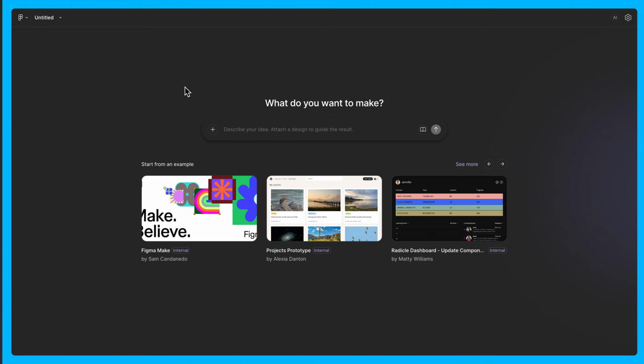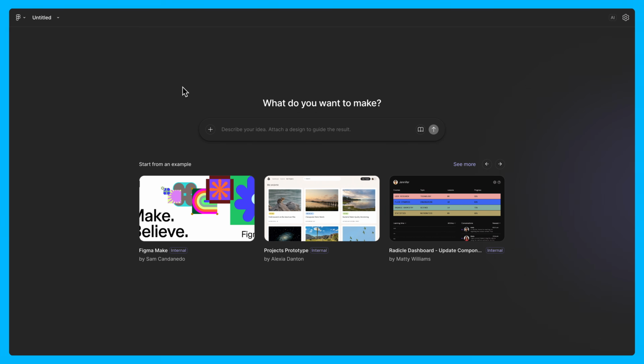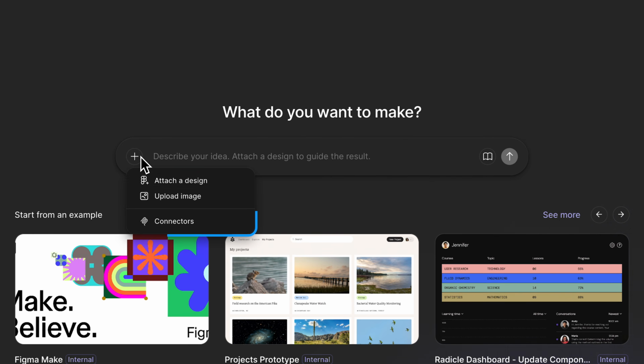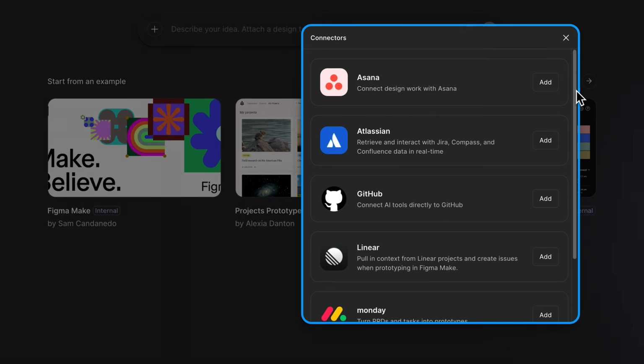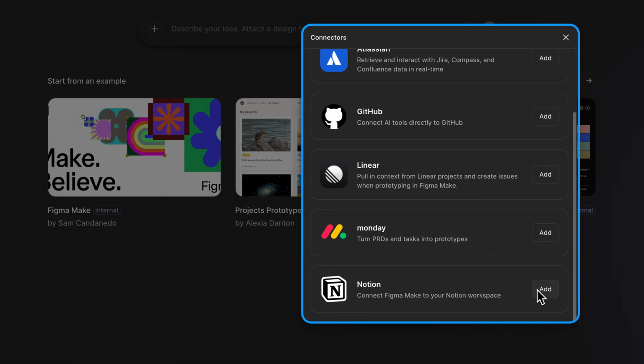You can enable connectors from the prompt box in Figma Make. Click the plus and select Connectors to view a list of available MCP servers. Click Add next to the connector you want to enable. We'll choose Notion for this video.